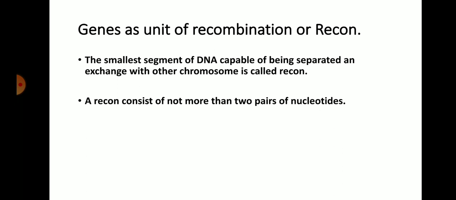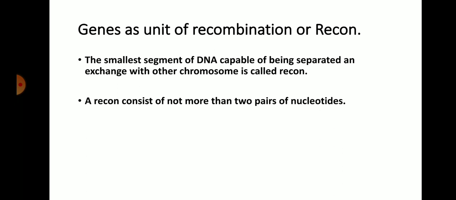So this forms the recombination. Recombination means two chromosomes containing different types of genes, and these genes can be recombined during the crossing over process. Mostly crossing over happens during gametogenesis, and the part which recombines with each other in the chromosome is called a recon.